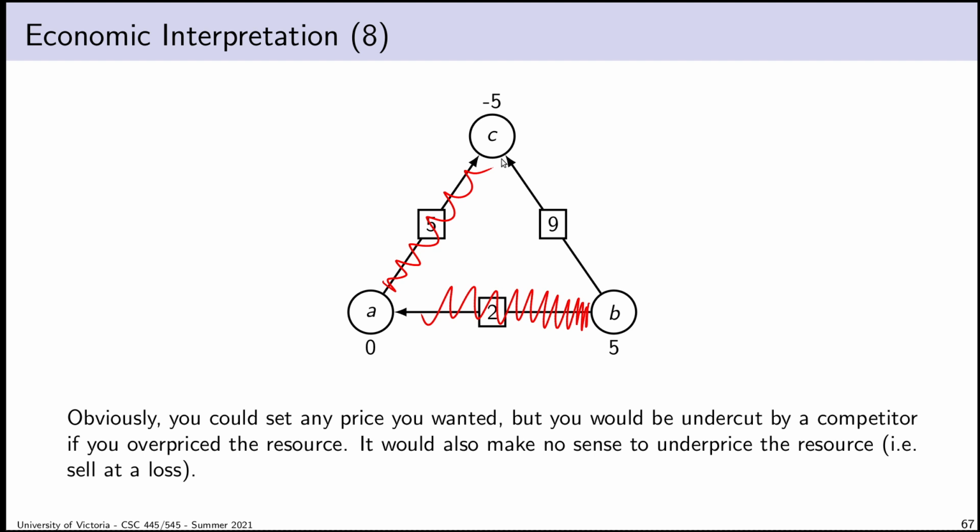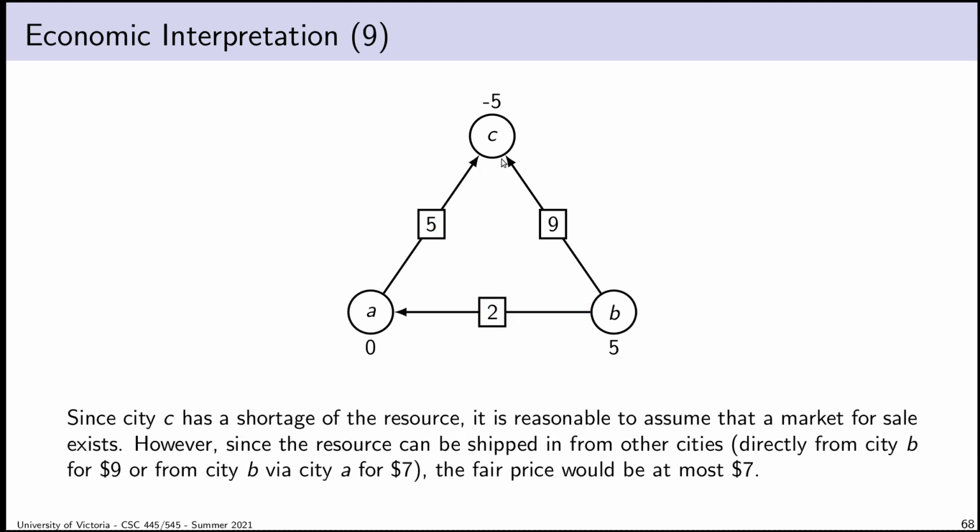Now, I know it's weird to say, why would you sell it for $7 if you're just breaking even? Keep in mind, we can think of this like a wholesale price. Obviously, if you're selling in retail, you put a markup on it, but all of your competitors put the same markup on it. So the markup is independent of the price of actually obtaining the flow. So think about this like the wholesale price. What is a fair price for 1 unit of flow at vertex C? It would be $7.